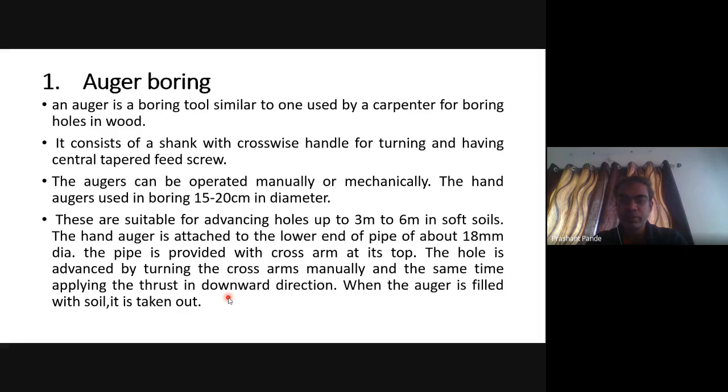Then the hand augers used in boring are of diameter 15 to 20 centimeter. These are suitable for advancing holes up to 3 to 6 meters in soft soil. Hand auger is attached to the lower end of a pipe of about 18 mm diameter. The pipe is provided with a cross arm at its top. The hole is advanced by turning the cross arms manually, which also applies thrust in the downward direction. When the auger is filled with soil, it is taken out.